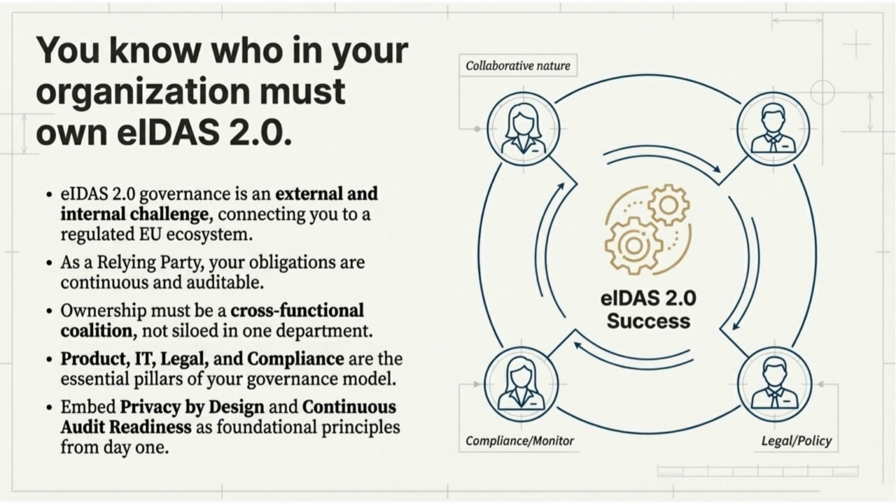To summarize, governance under eIDAS 2.0 is both an external and internal challenge. Your obligations as a relying party are continuous, visible, and auditable. Success requires a coordinated coalition across product, IT, legal, and compliance. And privacy by design must be embedded as a core operating principle, not an afterthought.